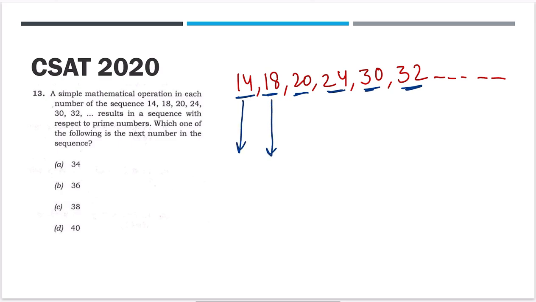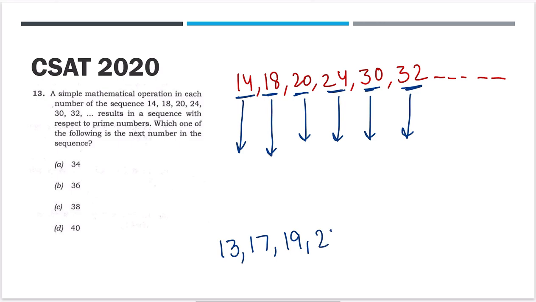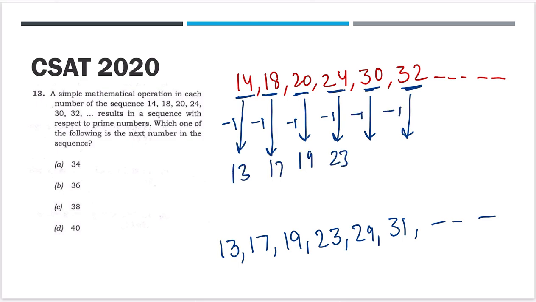In the last video I told you that you only have to remember the prime numbers from 1 to 100. If you know that, you will clearly see that 13, 17, 19, 23, 29, 31 and so on are prime numbers, right? So if you subtract 1 from all these numbers, you will get a similar series: 13, 17, 19, 23, 29, 31.